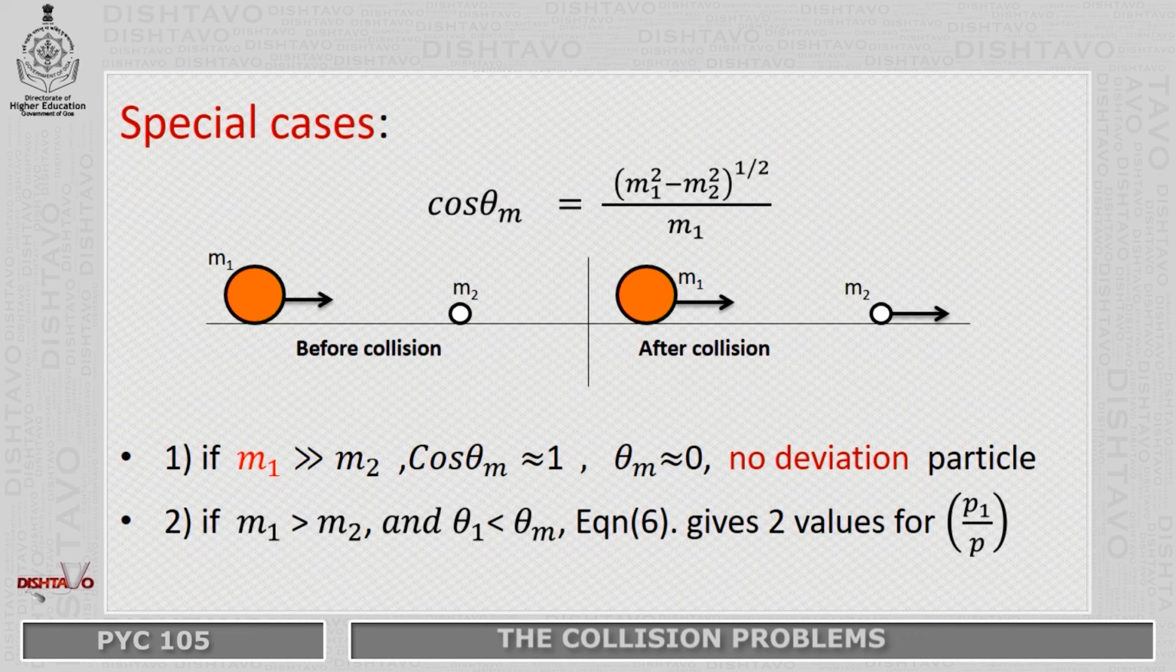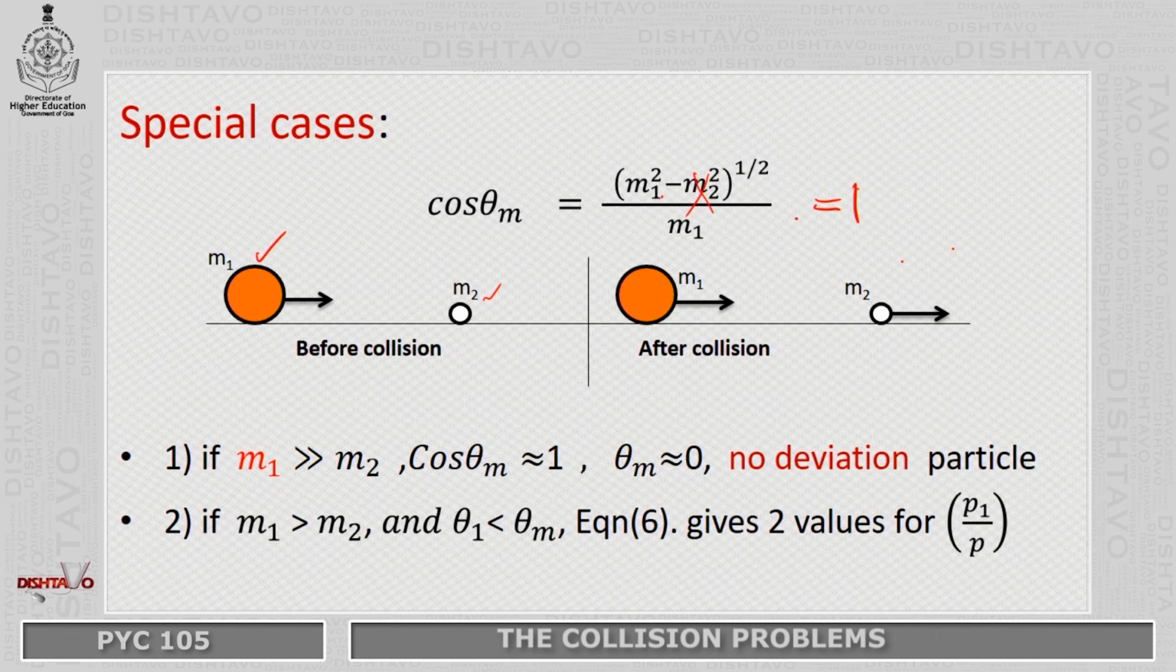Let us take the first case when m1 is very large compared to the small m2. When this is the case, we can neglect m2 and we have m1 squared, this m1 and this get cancelled to give you almost equal to 1. So, we are going to get this as 1. When can this be 1? When theta m is almost equal to 0. That means the particle is hardly deviating, theta m is equal to 0 and there is no deviation of the incident particle.